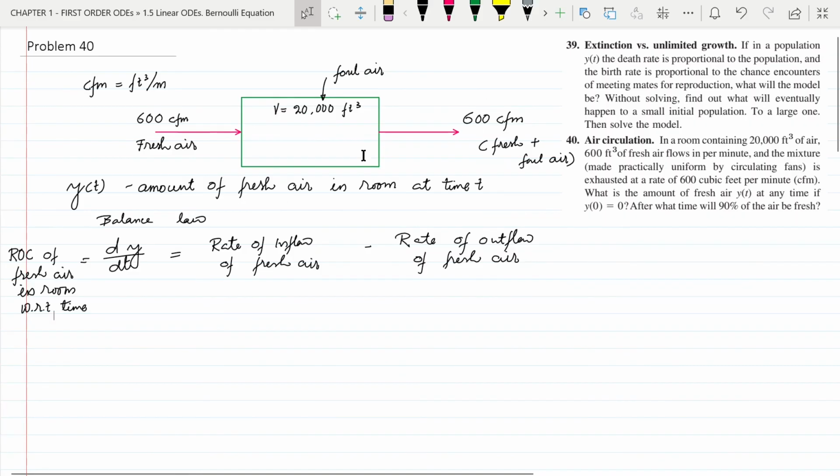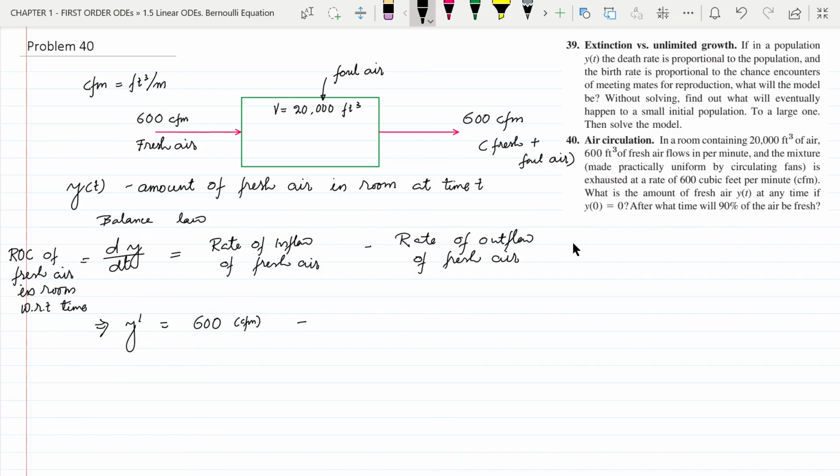And since this mixture of fresh and foul air is being pumped out, in this 600 cubic feet per minute of outgoing air, the amount of fresh air is different at any time t. So this rate of outflow will be variable. So let us write this as y dash equal to 600, the unit is CFM, minus the rate of outflow of fresh air.